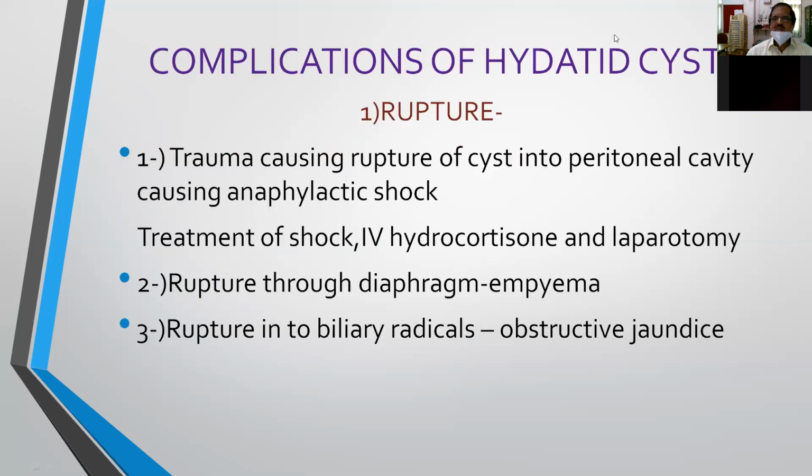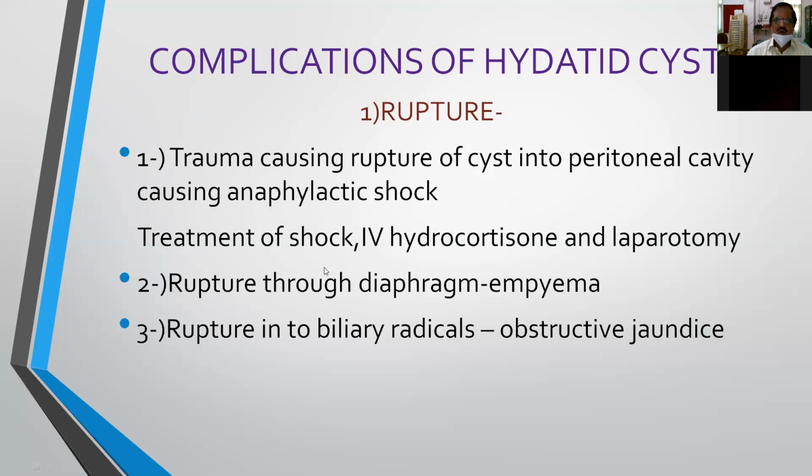And what are the complications of hydatid cyst? When you don't treat, what are the various complications? Number one is trauma: blunt injury to the abdomen may cause rupture of the cyst and leakage of the fluid into the peritoneal cavity, leading to anaphylactic shock. Because the patient already has hepatomegaly, and when the cyst is very superficial, coming to the surface of the liver, there is a chance that it may rupture because of the trauma, leading to anaphylactic shock and immediate death of the patient.